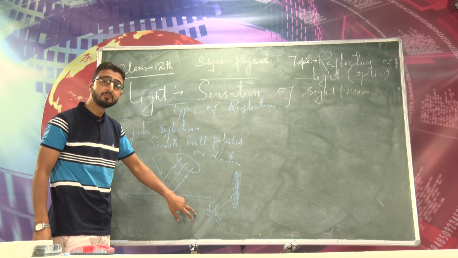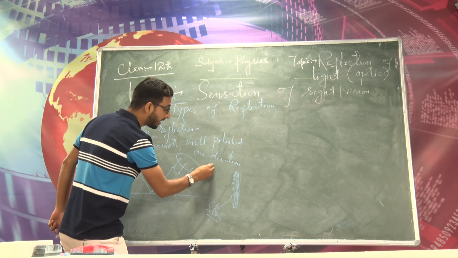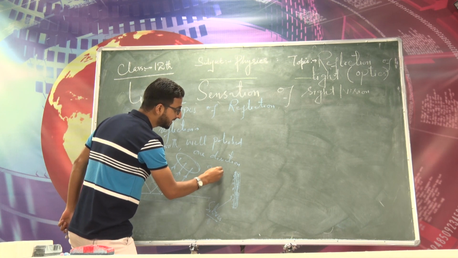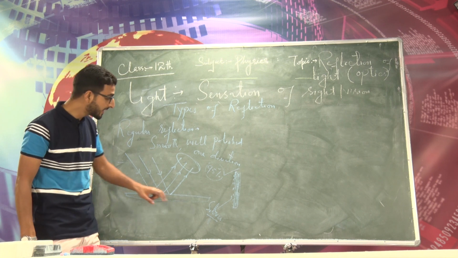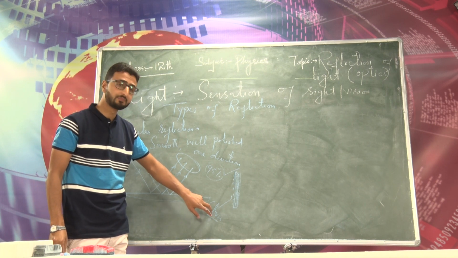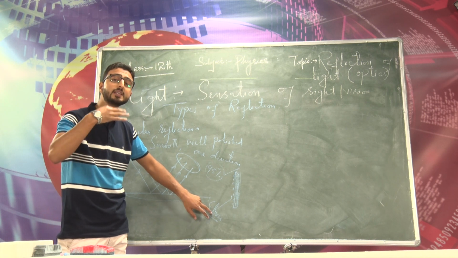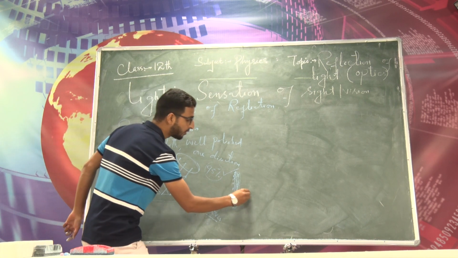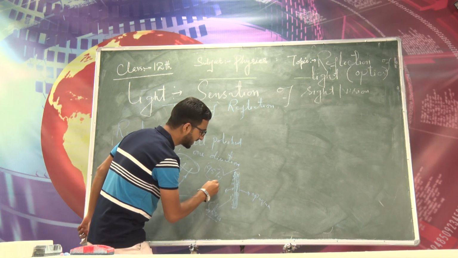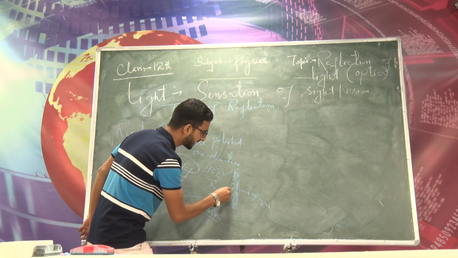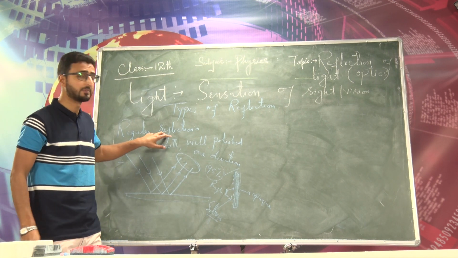So why silver? Because remember, silver is one of the best reflectors of light, and almost 95% of light is reflected back by the silver. That is why ordinary plane mirrors are made by depositing a thin layer of silver on it. So this will be the opaque surface of an ordinary mirror, and this will be the reflecting surface of a plane mirror, and usually we use plane mirror for regular reflection, right?